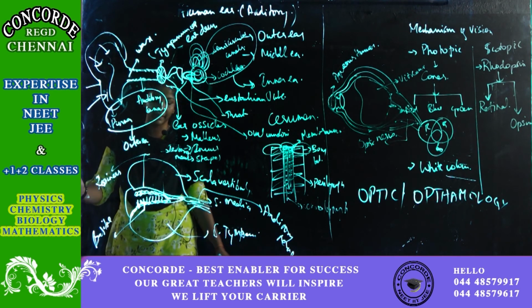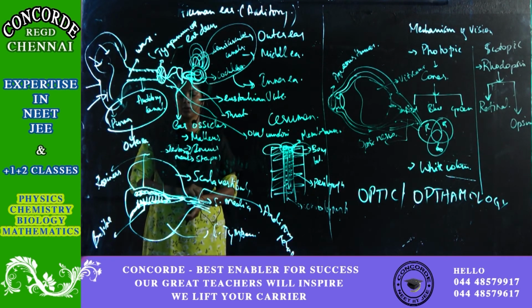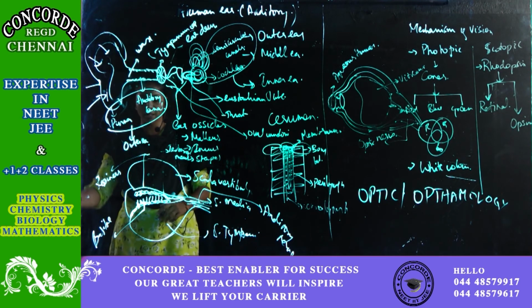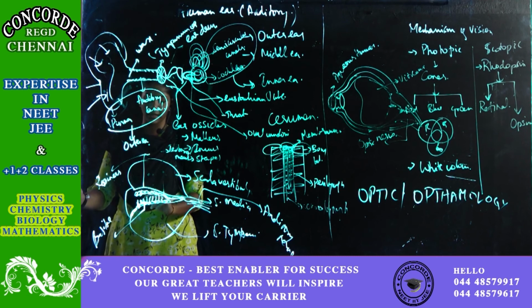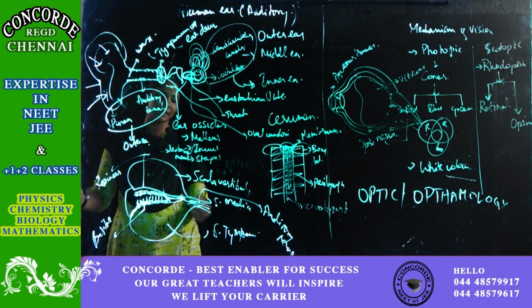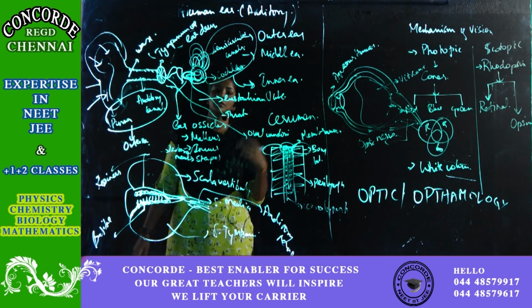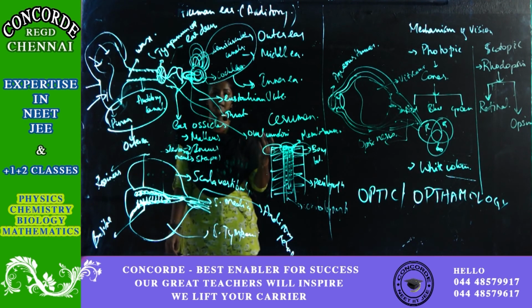So I repeat, this is your organ of Corti. You have Reissner's membrane and the basilar membrane, and on your basilar membrane the organ of Corti is located. You have tiny hair cells here. Whatever impulses you receive will move your hair cells, and that will in turn vibrate your tectorial plate, and through the tectorial plate the impulse is transmitted to the brain through the auditory nerve. So this is how hearing is happening.